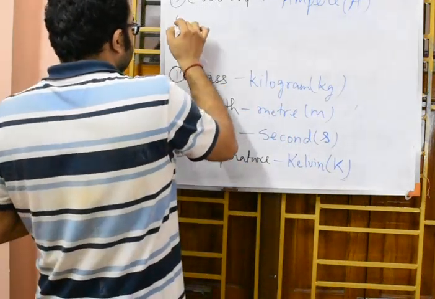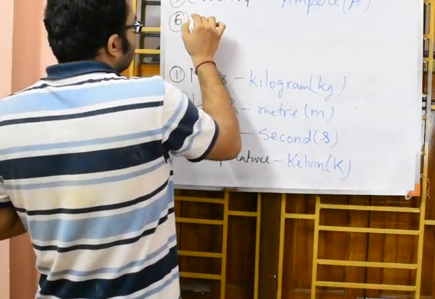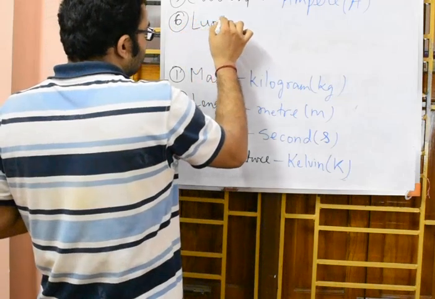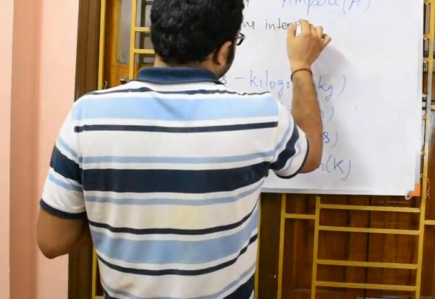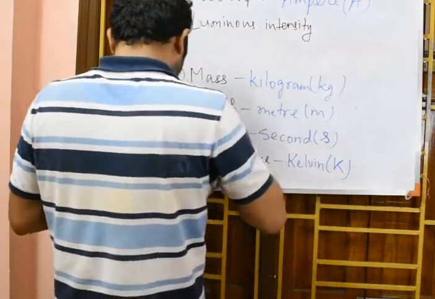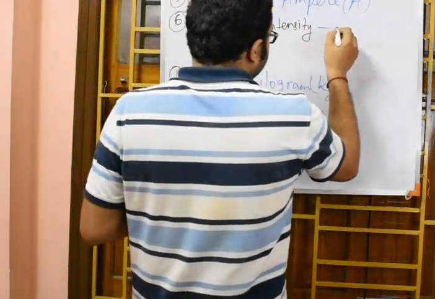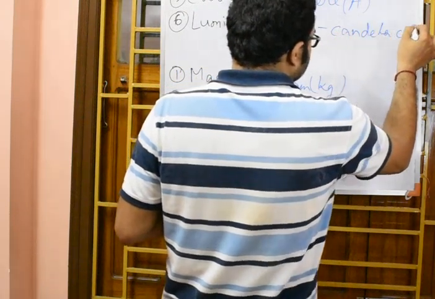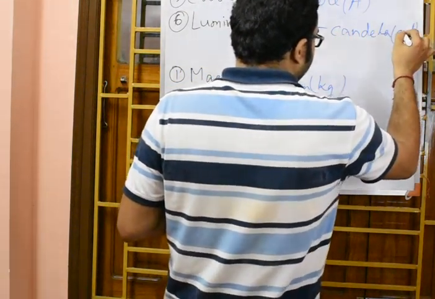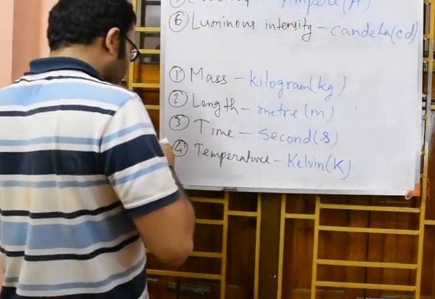The sixth one was luminous intensity. The SI unit assigned is candela. Candela, short form is CD, not compact disc but candela.